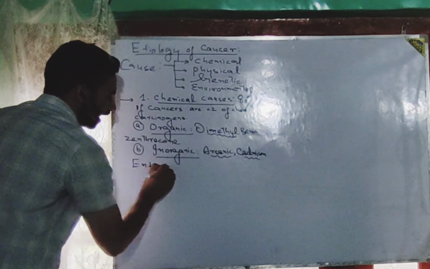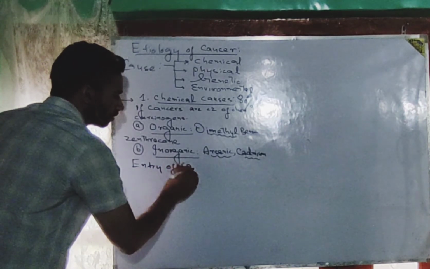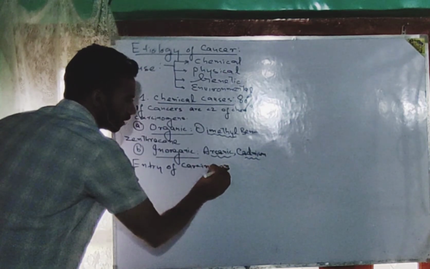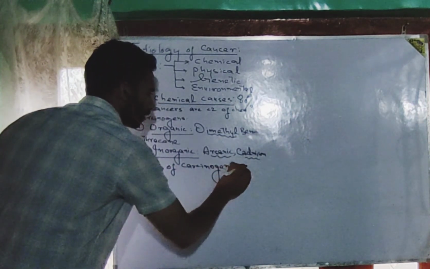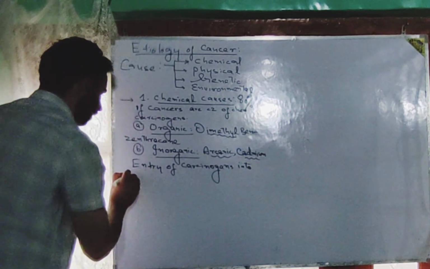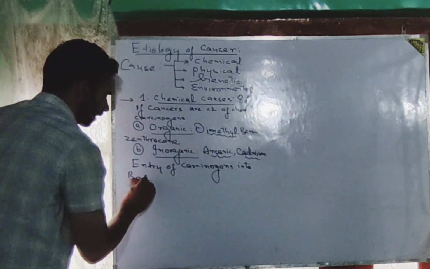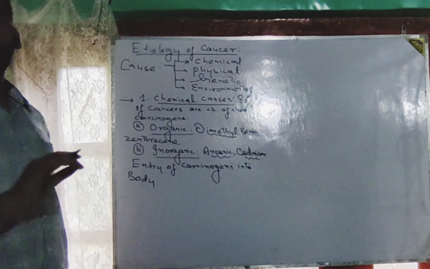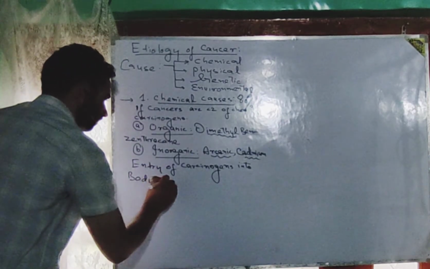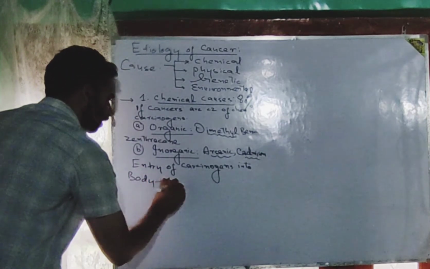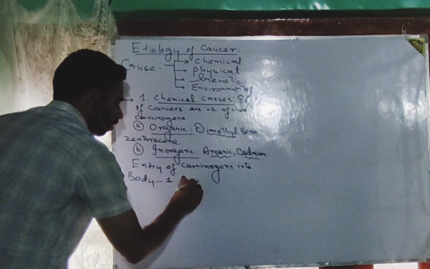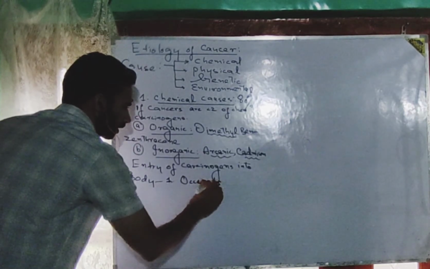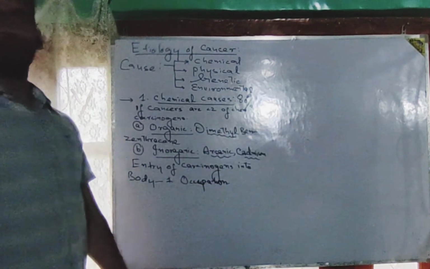Here I will write down entry of such carcinogens into body. Number one, it can take place on occupational basis.